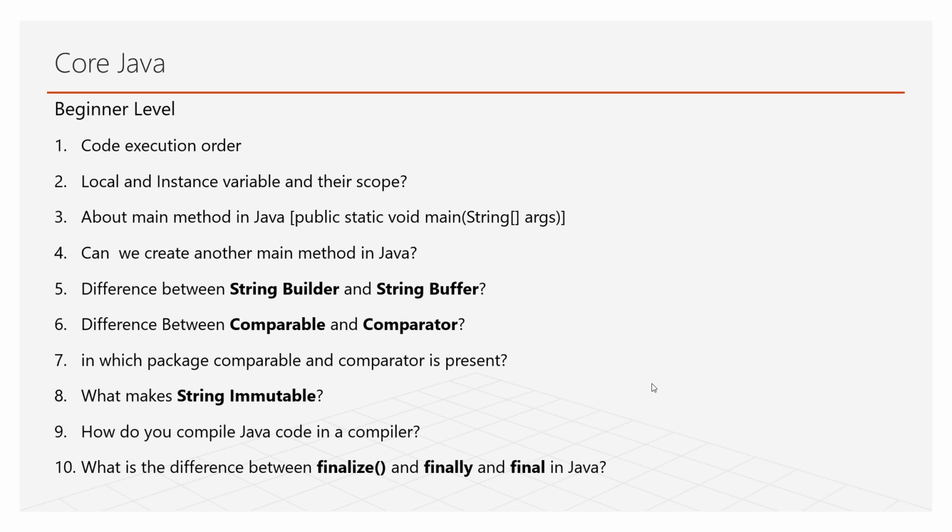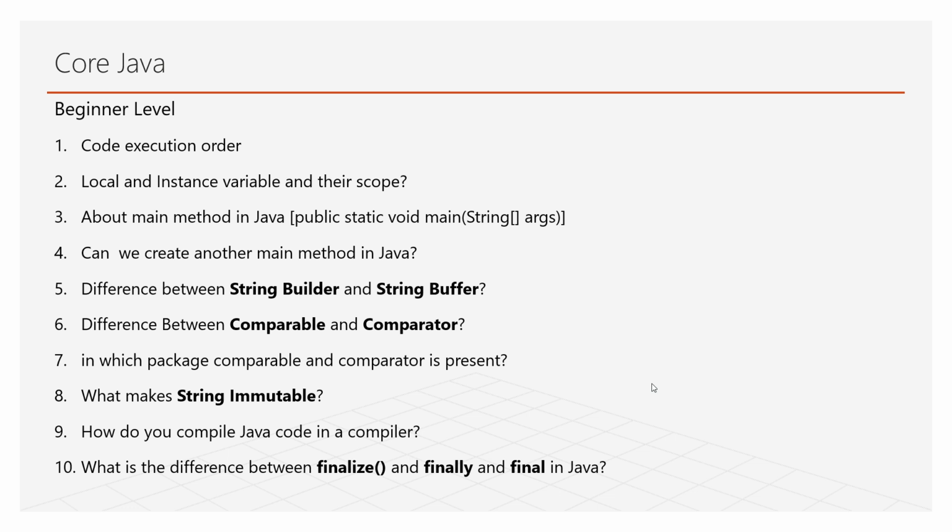The second question I have faced is what are local and instance variables, and what are their scopes. Local variables are the variables present within a block, which can be a static block or any method. The variables present in that are known as local variables. And we have instance variables, also known as global variables. These variables are present within the class and can be accessed anywhere in it, but local variables are accessible only within that block or method.